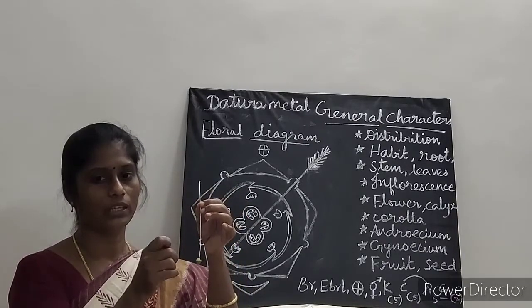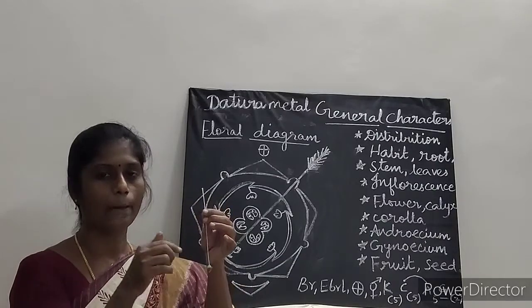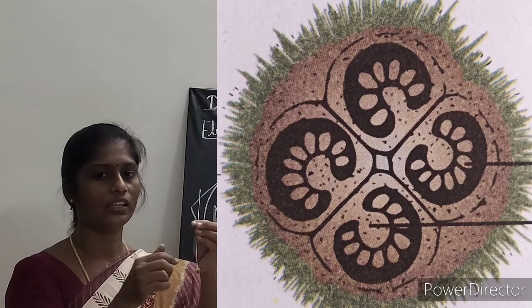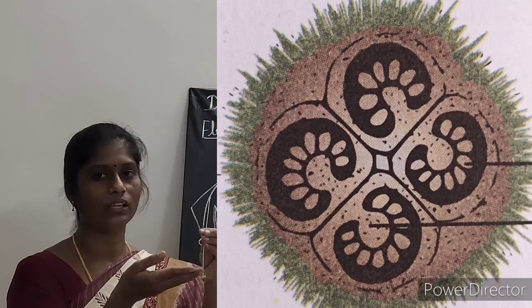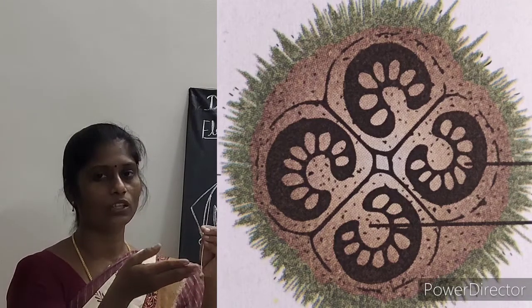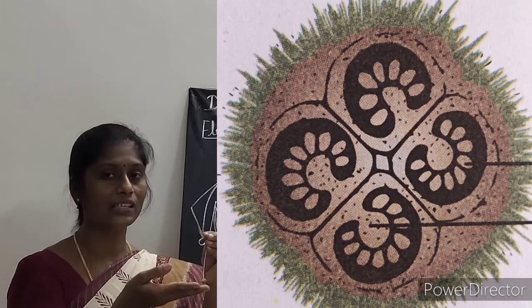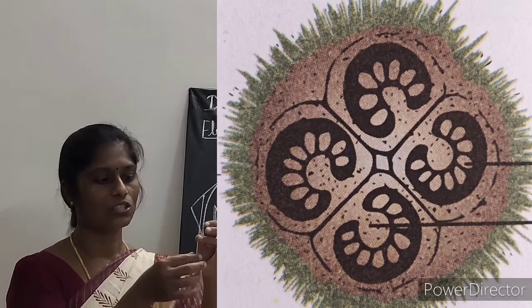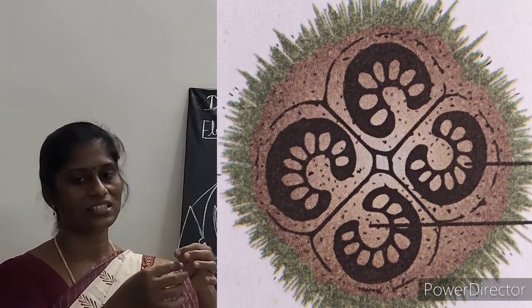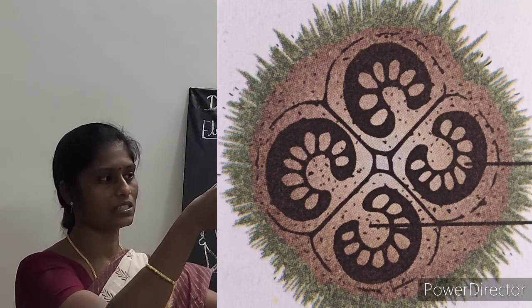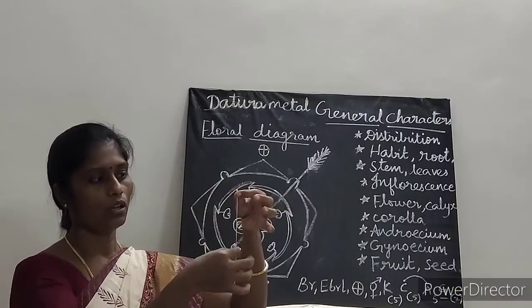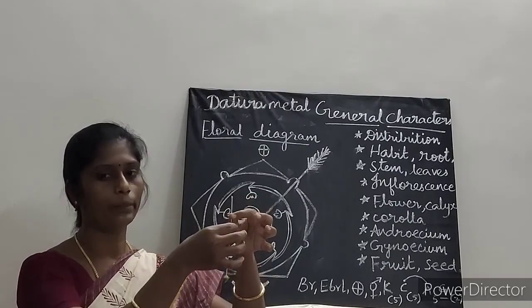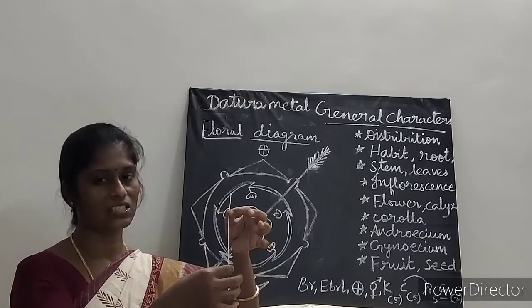Here the ovary is superior. Basically it is bilocular but looks like tetralocular due to false septa formation. And then here carpels are obliquely placed. Obliquely means what? Slantingly placed, so that the ovules are on the swollen placenta, axile placentation. So placentation here is what? Axile placentation. So next is about style. Here the style is simple. This is style, a long whitish thread-like structure. This is called as what? Style. Style is simple, long and filiform, thread-like structure.